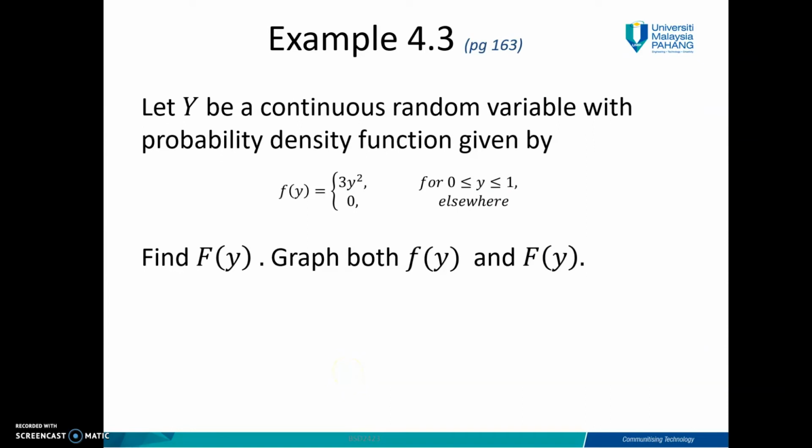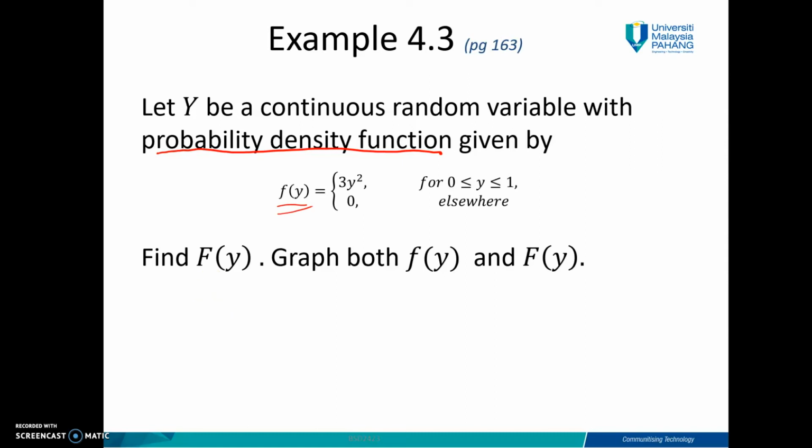Now we look at example 4.3. Let y be a continuous random variable with probability density function given by this stepwise function. Find the distribution function, which is capital F(y), and graph both f(y) and capital F(y). So here, in this example, given the probability density function, PDF, small f, they ask you to find the distribution function and then graph.